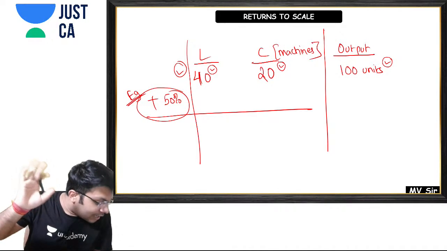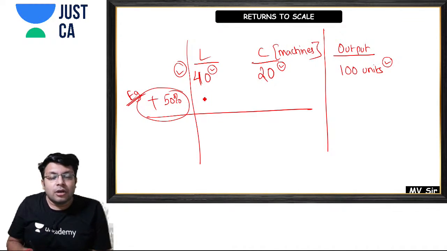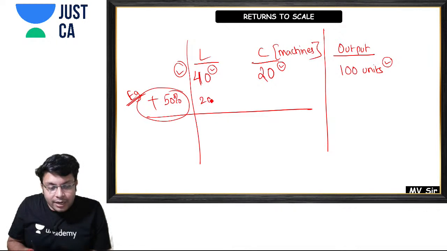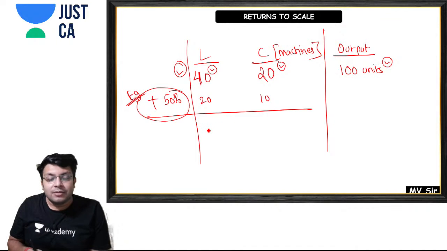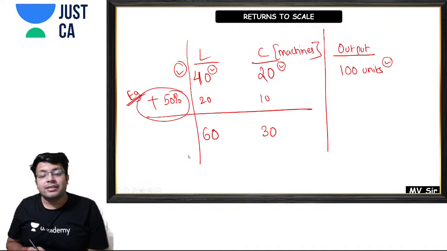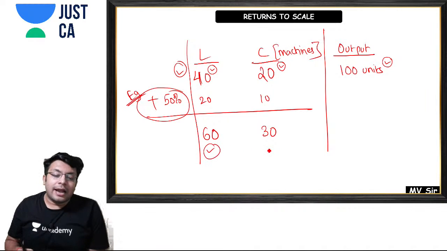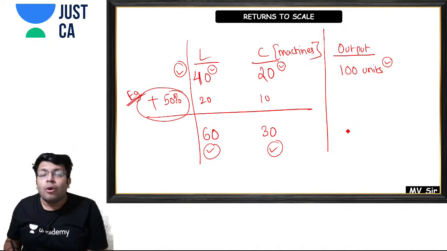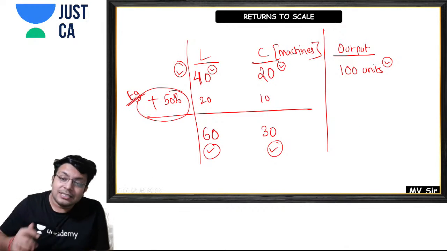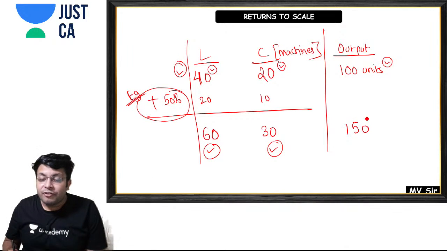Hi Kamlakanta Das. So now what will happen? I'll increase the labor by 20 and the machines by 10. Now my revised numbers are 60 laborers and 30 machines. For example, using 60 laborers and 30 machines, you are able to produce 150 units.